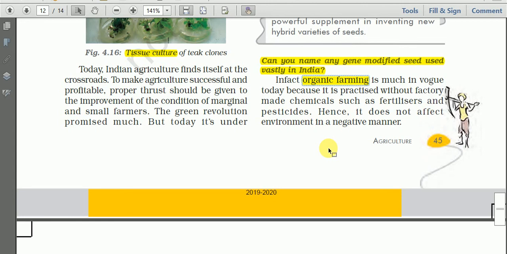Organic farming does not affect the environment in a negative manner.